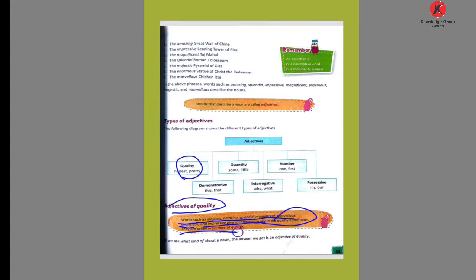So they are called adjectives of quality. Here, in the amazing Great Wall of China, amazing is showing the quality of the noun.